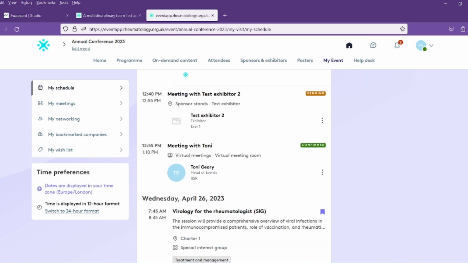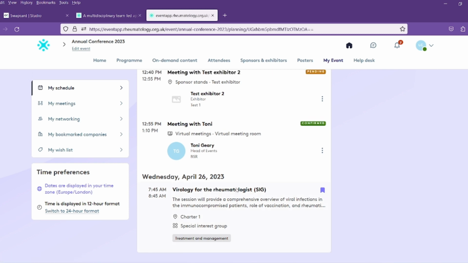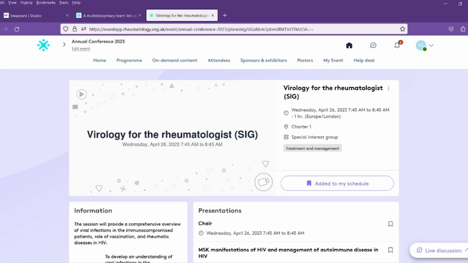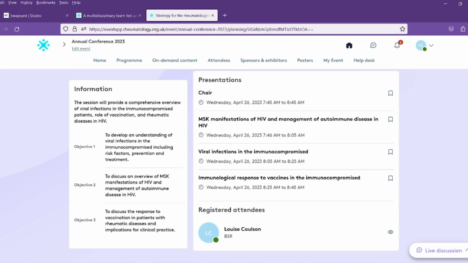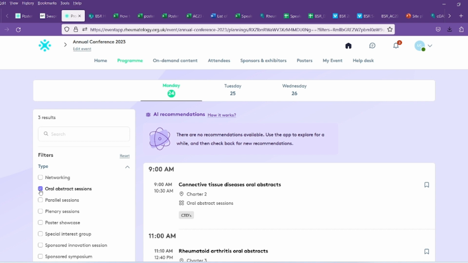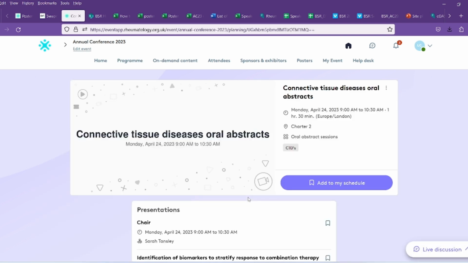Click into a session to find out more information, including the date, time and location, learning objectives, and to see who's speaking. For oral abstract sessions, click into the presentation to view the full abstract.